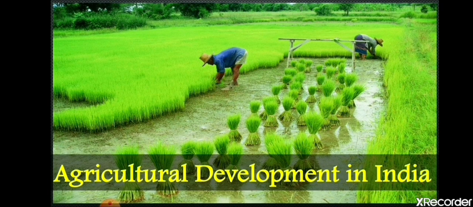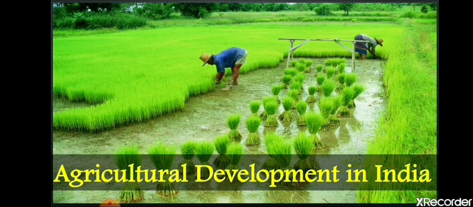Now why is agriculture important? Agriculture not only gives livelihood to the people, it also meets the food requirements of a large population. We grow lots of food grains in the fields, which fulfill the requirement of the large population of India.